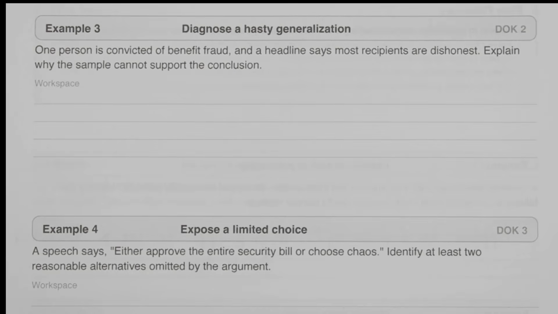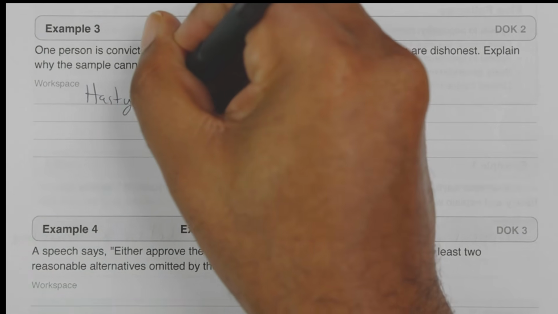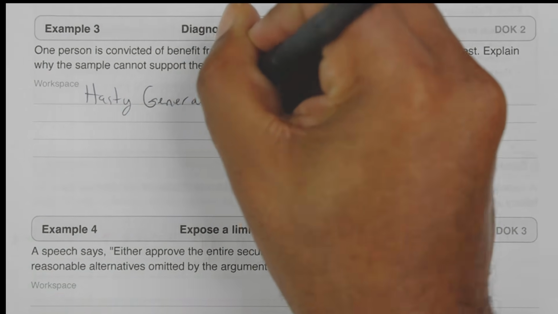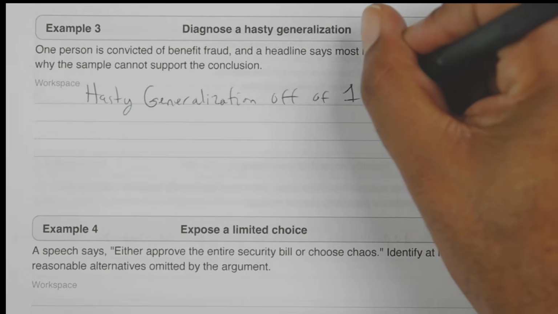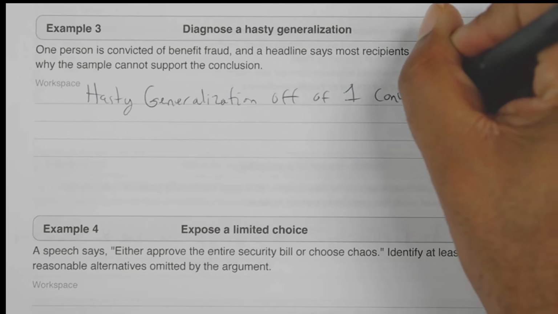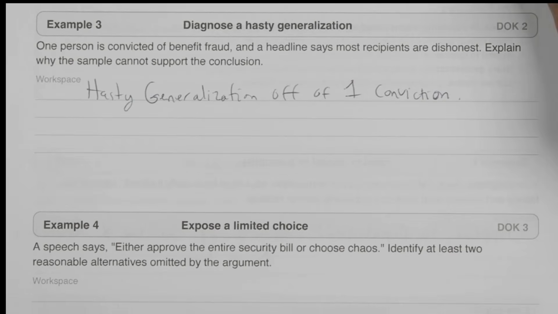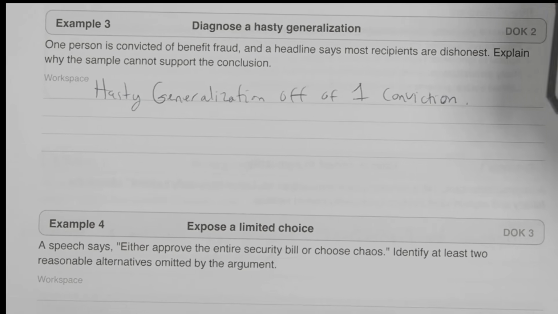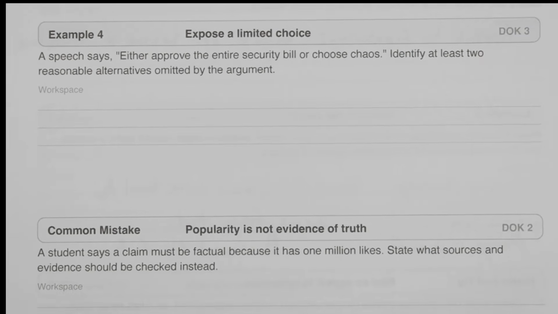So if the population contained thousands or millions of people, then maybe, right? But one, that's nowhere near enough to justify that broader conclusion. So this is a hasty generalization. Okay. A hasty generalization off of literally one condition. The conclusion goes much further than the evidence supports. Okay. So they're generalizing all people on the basis of one conviction, which is ridiculous.